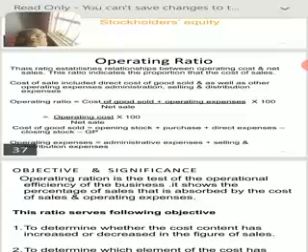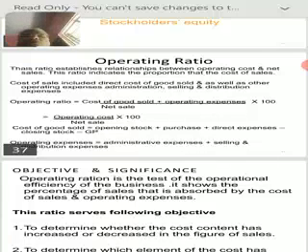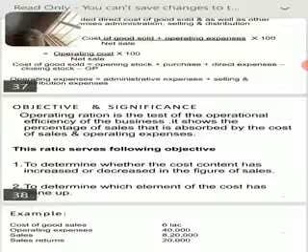Similarly, another important ratio is operating ratio. Operating ratio can be calculated in the following way, that is cost of goods sold plus operating expenses divided by net sales into 100. How to compute cost of goods sold? I have already explained. Operating expenses means the expenses which are necessary to run the day-to-day operation of the business.